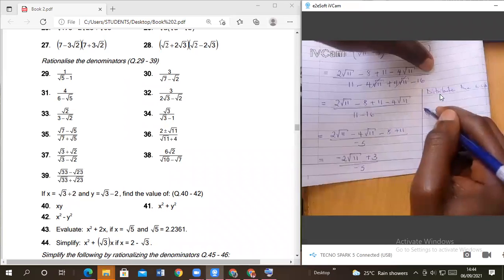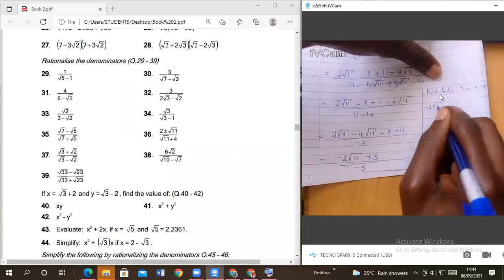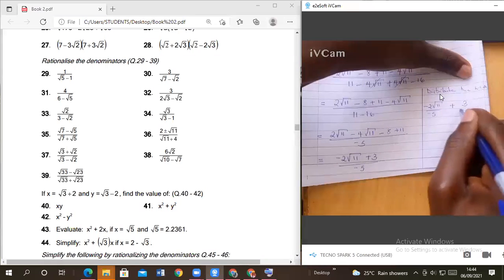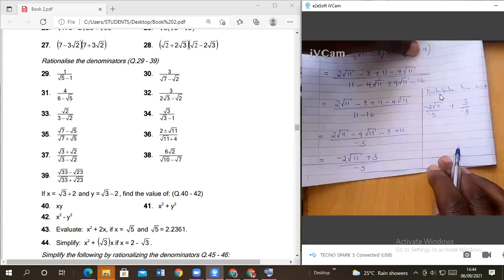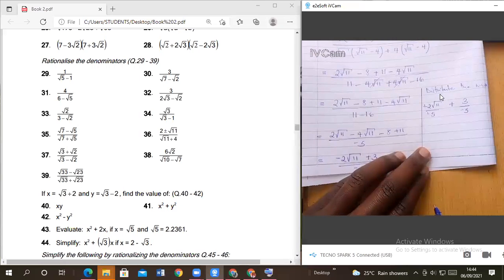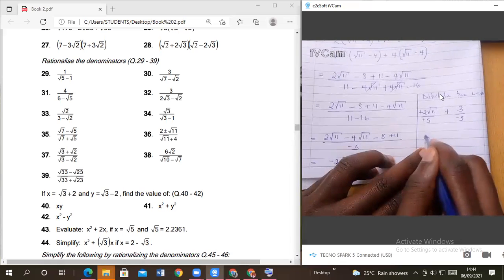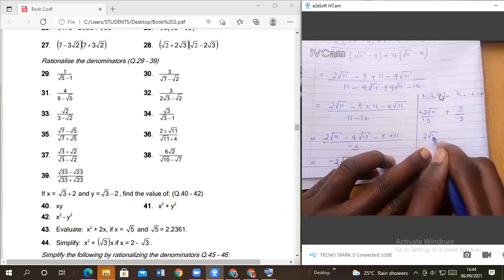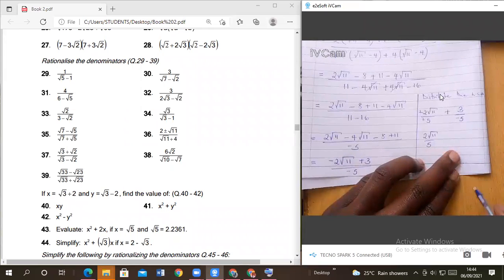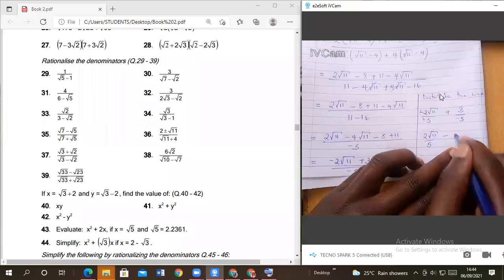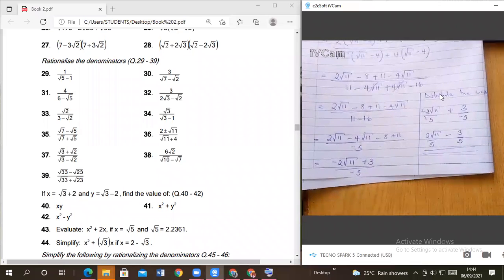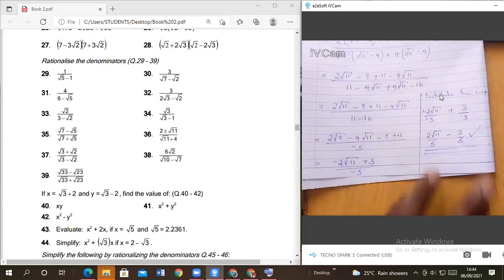So when we distribute that one, it will give us negative 2 root of 11 over negative 5, plus 3 over negative 5. Now integers: a negative divided by negative will give us a positive. So we shall have 2 root of 11 over 5. Then a positive divided by negative, what do we get? Negative. So it will be negative 3 over 5. As simple as that.